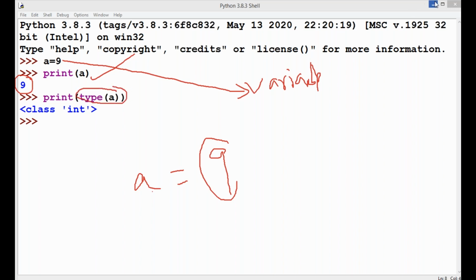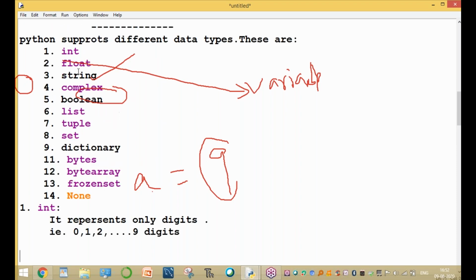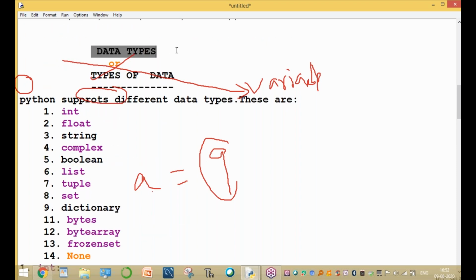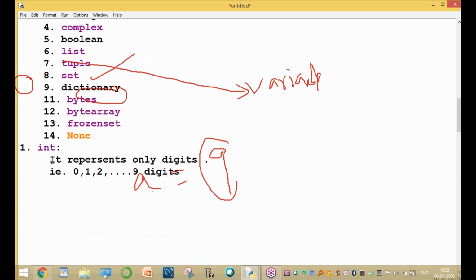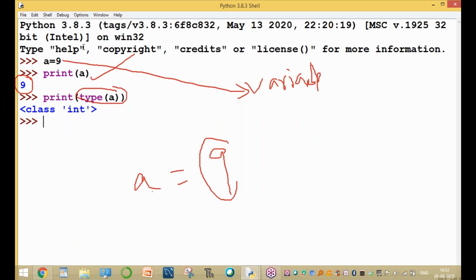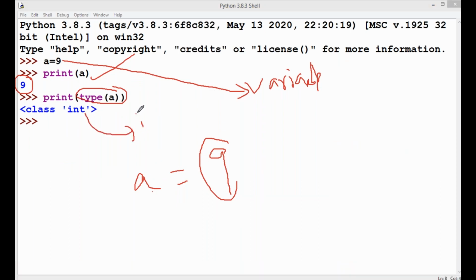The data type of a. Okay, data type, that is very important. Data type means what is integer? It represents only digits. Here it represents the digits only. The data type is integer type.